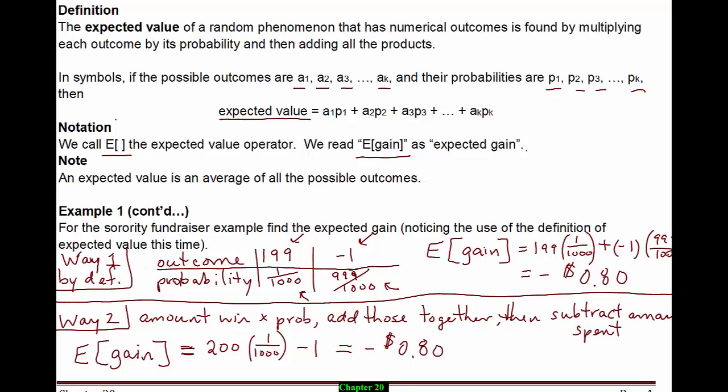So I hope having the two methods will help you to have some measure of comfort that you can compute the correct answer when computing expected value. Now, if I just asked you to compute the expected winnings instead of expected gain, then it would just be the 200 times 1 over 1,000.